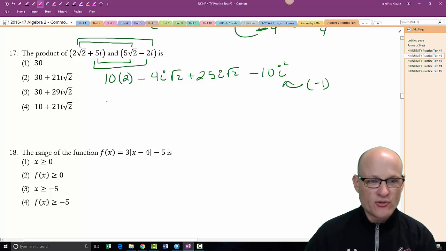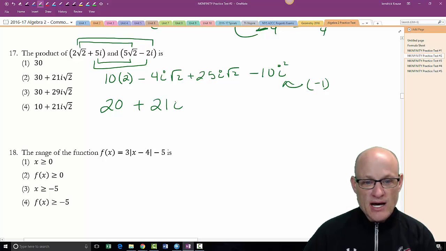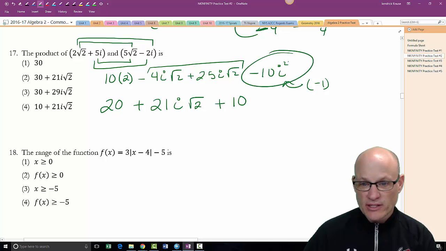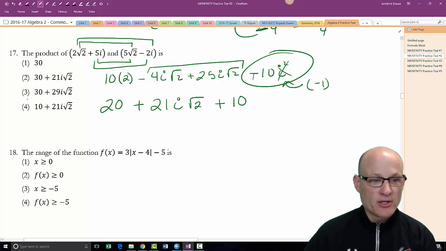All right, so this is 20 plus 21i square roots of 2. Just put these two together. Plus 10. Now why plus 10? Because this is really -1, which makes this a plus. So I'll put those together and I got 30 plus 21i square roots of 2.